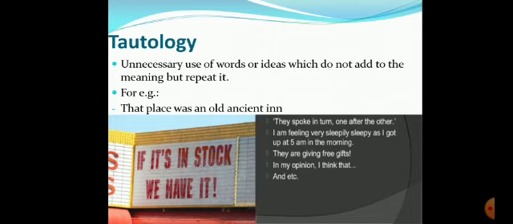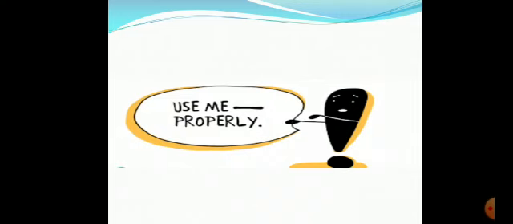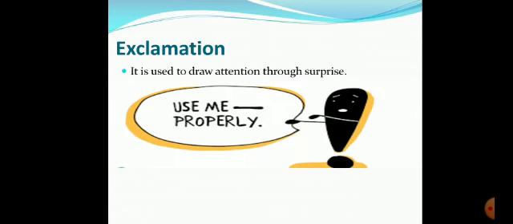Now, last but not least, we'll talk about, oh my God, use me properly. Somebody is very angry. What is this? Can you identify? I can see it's exclamation. Now we know what to do with exclamation, students. Do we know where to use, when to use? Now exclamation is very angry. So let's understand what it is trying to tell us. Exclamation means it is used to draw attention. Exclamation needs attention. Okay. When you want to express sudden strong feelings or emotions, you use exclamation.